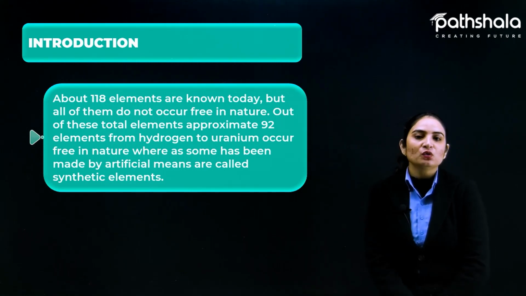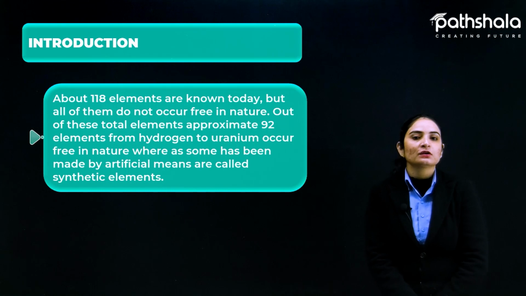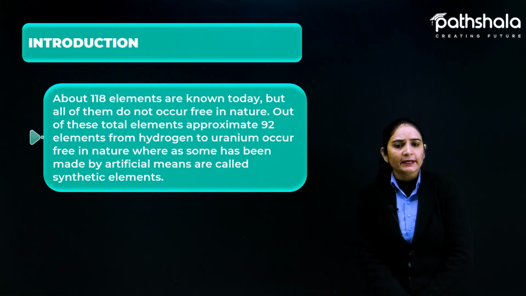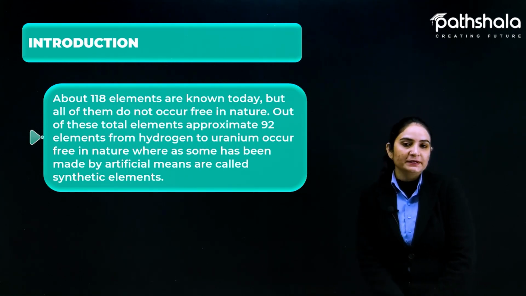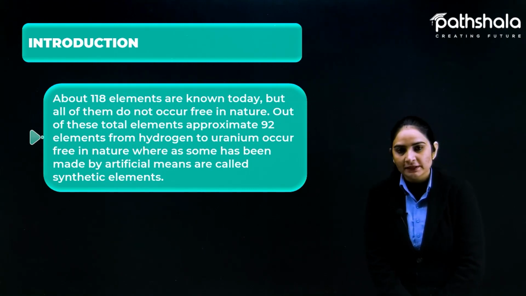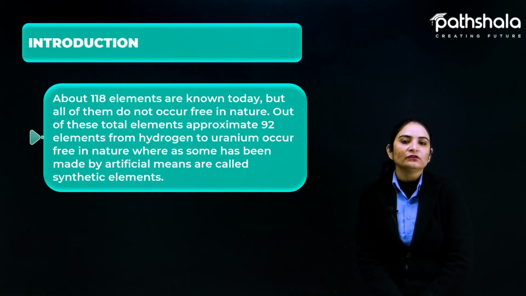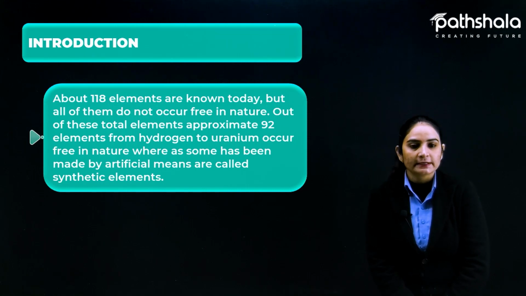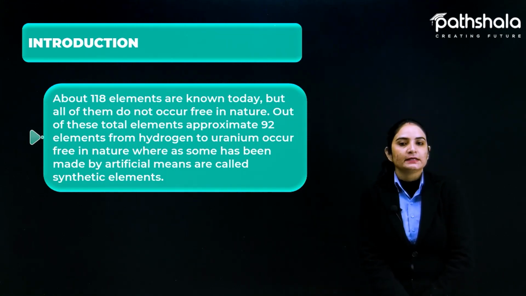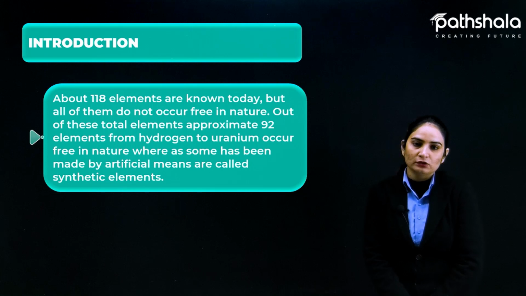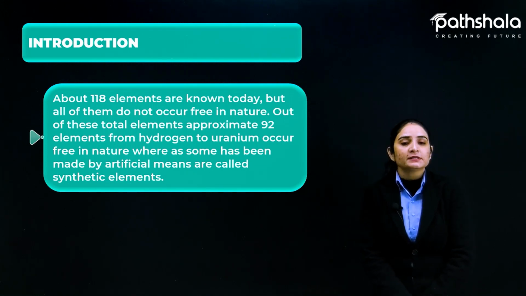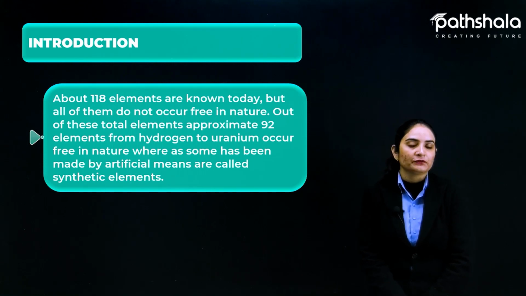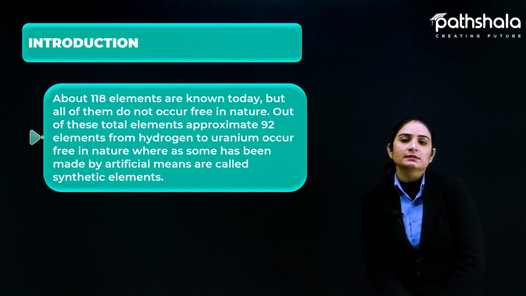So first of all, about 118 elements are known today. We know that in the periodic table lots of elements were there, about 118 known till date, but all of them do not occur in free state in nature. Freely they are not occurring in nature. We have done this in the 9th standard also, because atoms will not be in the free state, they will be along with the minerals. We need to get them purified from there, and the process is metallurgy. Fine. So let's see what this introduction of the chapter is talking about.